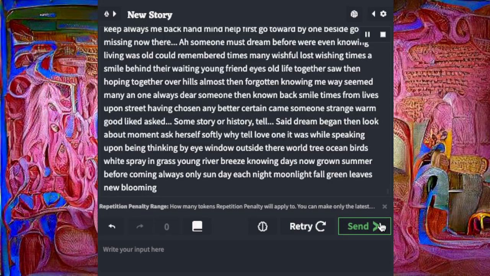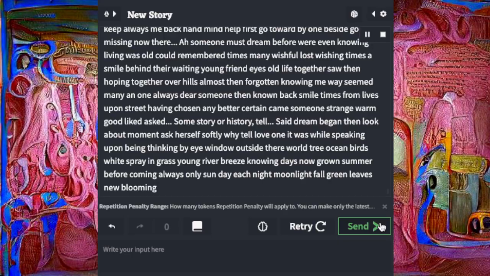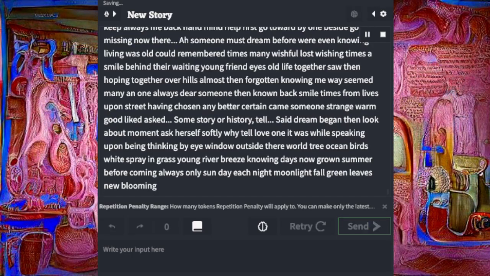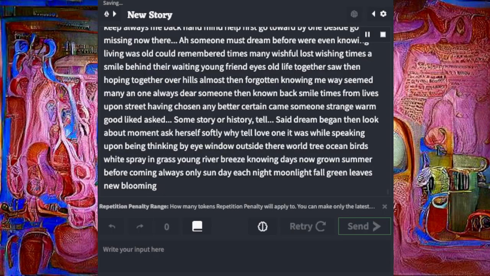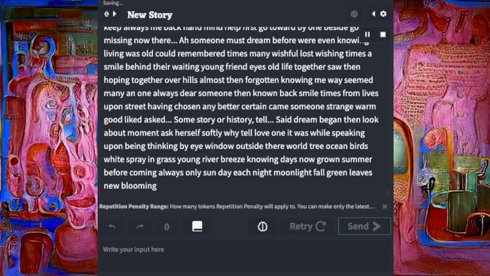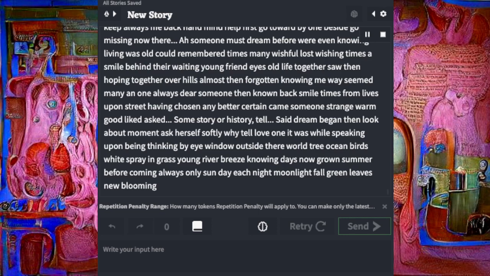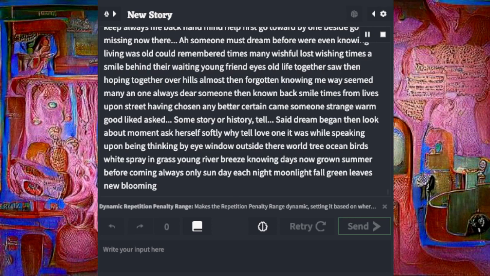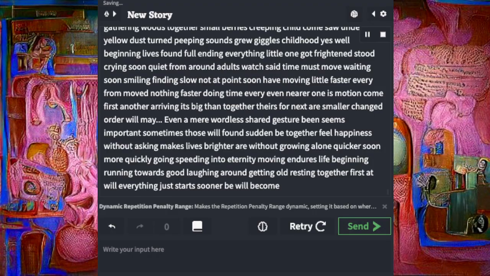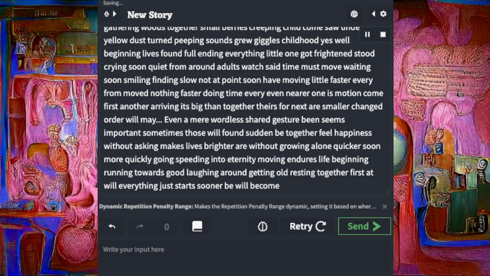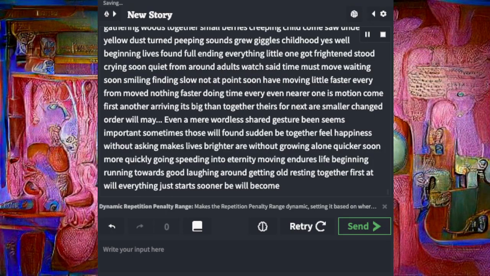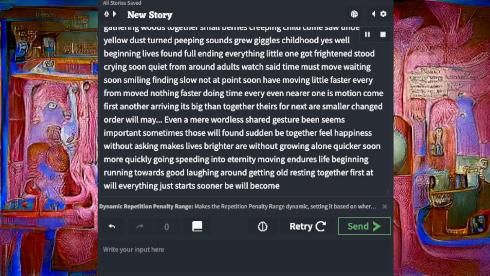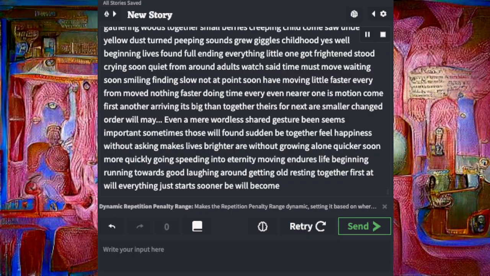Tell. Said dream began, then look about moment, ask herself softly why, tell loved one it was while speaking upon being, thinking by eye window, outside the world, tree, ocean, birds, white spray and grass, young river breeze, knowing days now grown, summer before coming, always only Sunday, each night moonlight, full green leaves new blooming. Spring felt, joy leaf again, bird's voice so quiet, trees gentle stirring, soft wind, fresh mornings, green times, others told